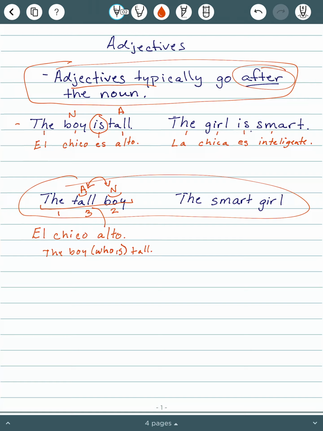And then for the smart girl, same thing. Smart is an adjective and girl is a noun. In Spanish, our adjective goes after the noun. So I'm going to say the girl who is smart. So the girl, la chica, and then smart at the end, inteligente. And that will pretty much always be the word order.